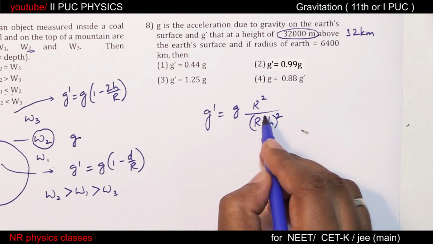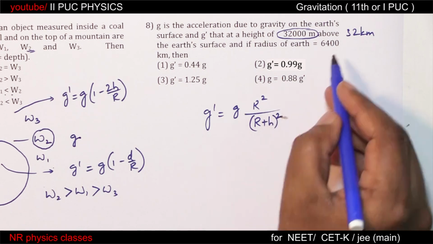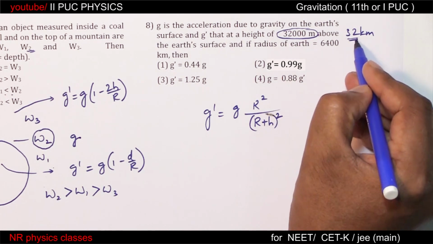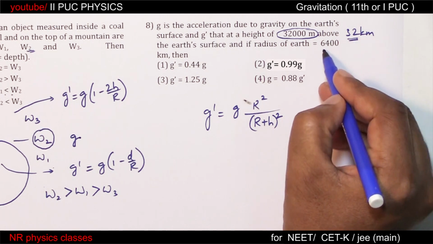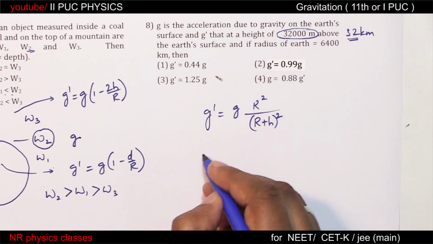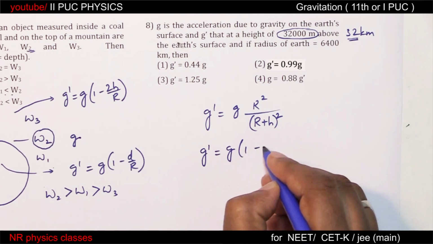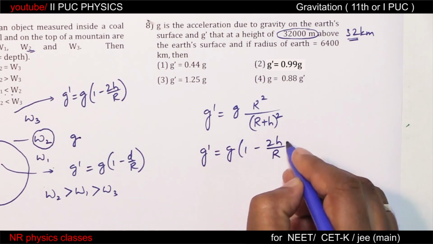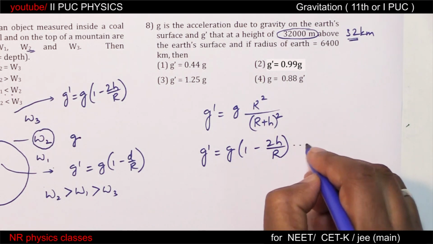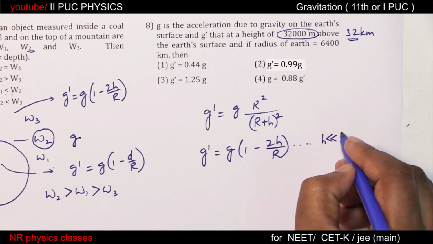This equation is true for all heights, but in this case 32 kilometer is very small compared to 6,400 kilometer. So we can use this approximated equation, 1 minus 2h by r. This is true only when h is very much smaller than r,